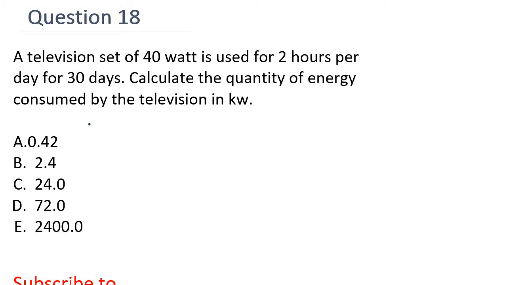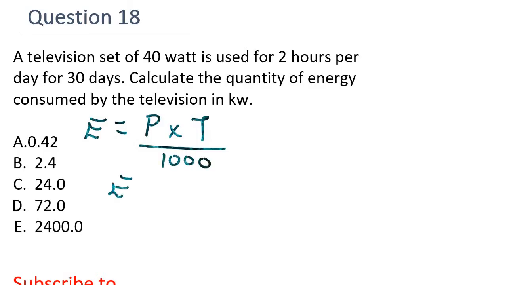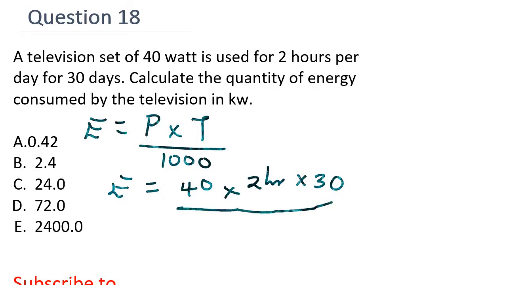All right, the formula for calculating energy is power times time divided by 1000. So energy will give me power, which is 40 watts, times time, 2 hours per day, for 30 days, you multiply by 30, and then you divide by 1000.